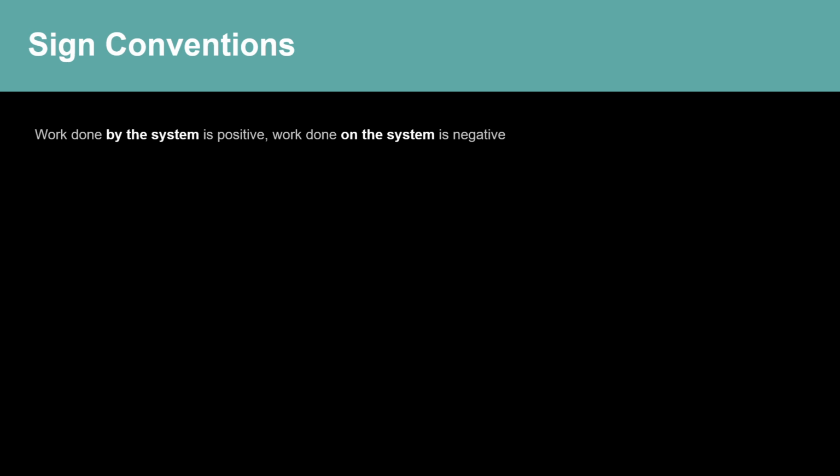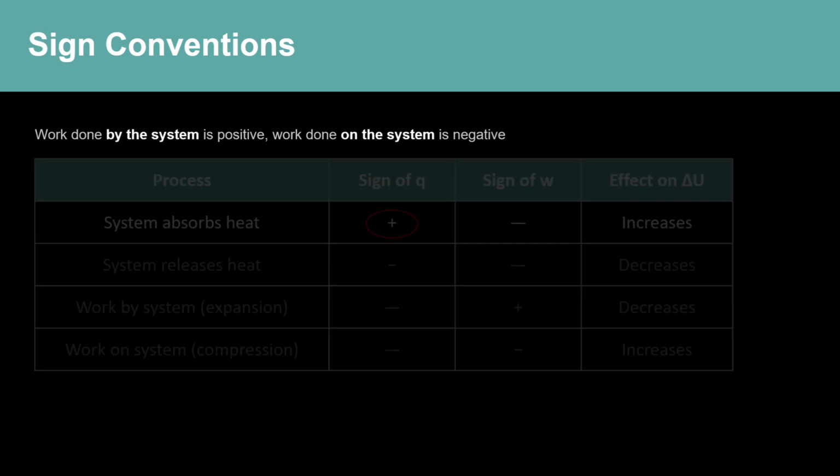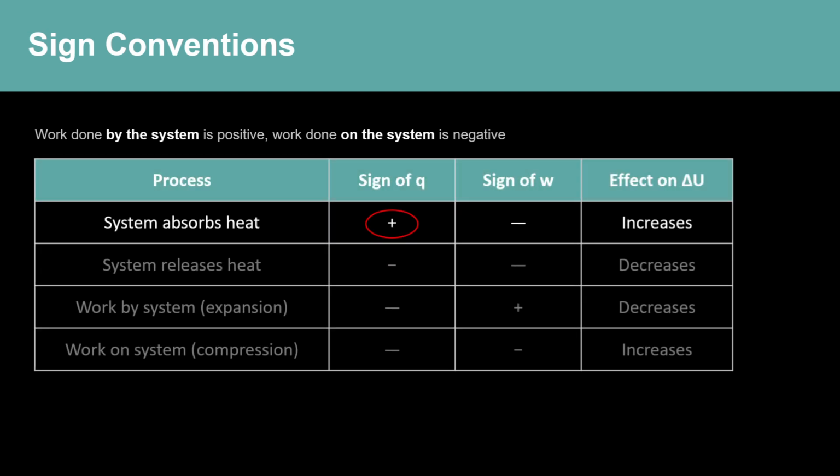The following sign conventions are used. When the system absorbs heat, Q is positive, and this increases the internal energy delta U. When the system releases heat, Q is negative, which decreases the internal energy. When work is done by the system, such as during expansion, W is positive, and the internal energy decreases. Finally, when work is done on the system, such as during compression, W is negative, and the internal energy increases.